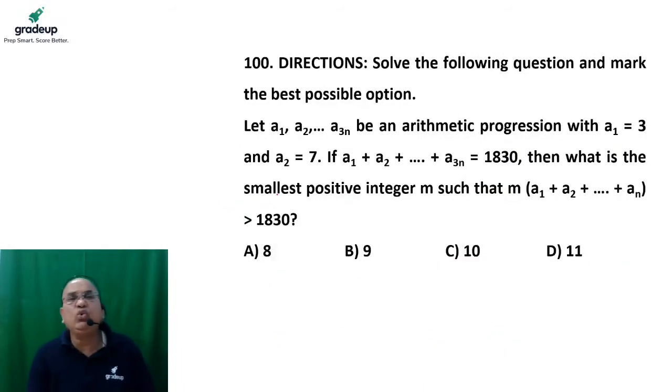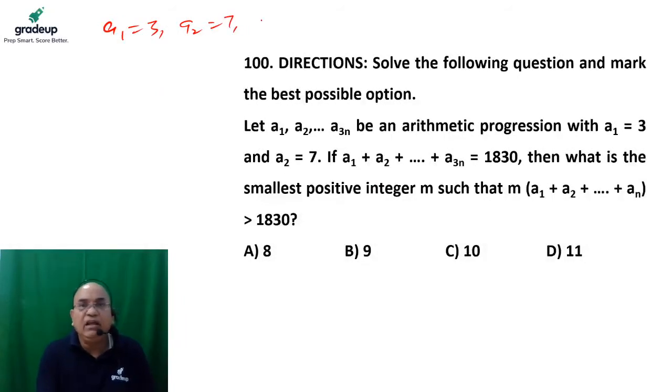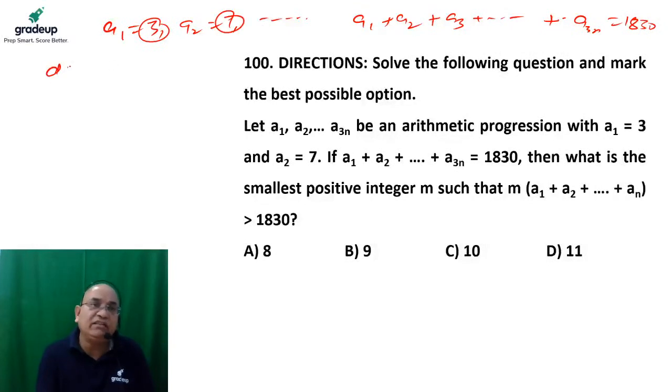Let a1, a2 and so on are in arithmetic progression, and the value of a1 is given, that is 3. The value of a2 is given, that is 7, and it is given that the sum of a1 plus a2 plus a3 up to a3n is equal to 1830. Okay, and it is given the first term is 3 and the second term is 7, so common difference is nothing but a2 minus a1, which is nothing but 4.